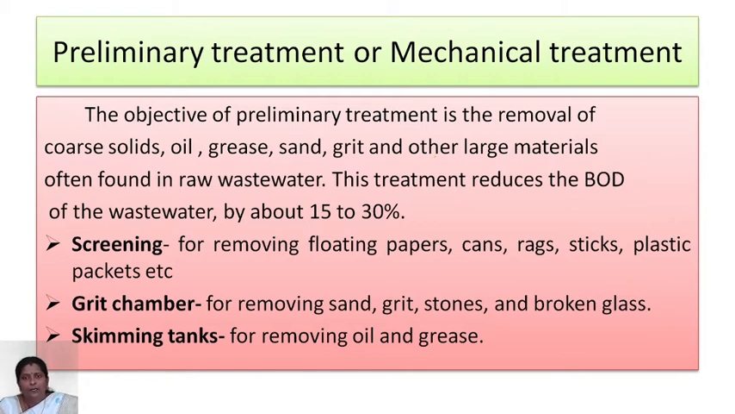The major preliminary treatment processes are screening, which is used for removing floating paper, cans, rags, sticks, packets, trees, etc. The next process is the grit chamber. It is used for removing sand, grit, stones and broken glass available in the wastewater. Another process is skimming tanks, used for removing oil and grease available in the wastewater.